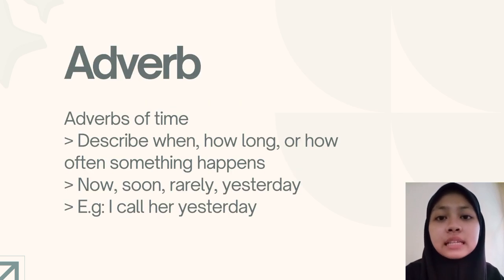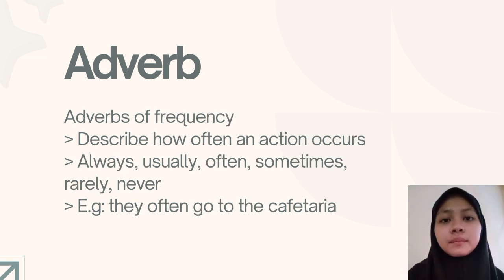The first type is adverbs of time, and the use of this adverb is to describe when, how long, or how often something happens. So for example, from this adverb, they are now, soon, rarely, and yesterday. So if you use it in a sentence, it will be I called her yesterday. So it explains about when something happens, when you call her, yesterday.